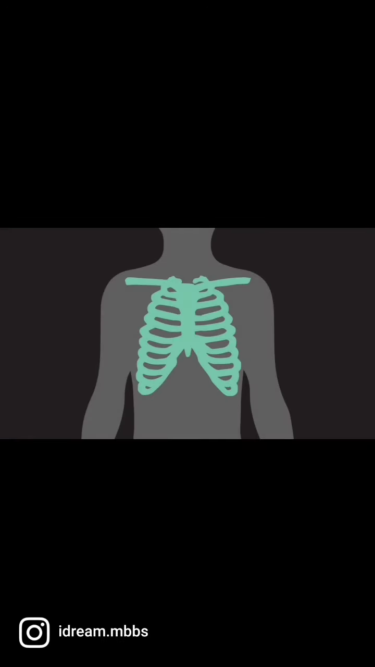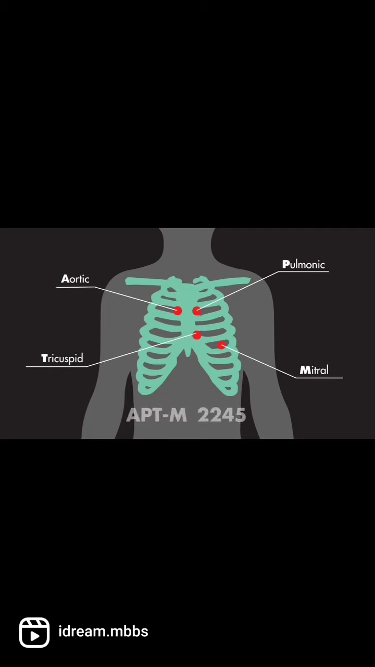This mnemonic comes from the fact that there are 4 general areas on the chest where you want to listen for heart sounds. These are the aortic valve, the pulmonic valve, the tricuspid valve, and finally the mitral valve. The letters in the mnemonic apartment M stand for the first letter of the valves: A for aortic, P for pulmonic, T for tricuspid, and M for mitral. And the apartment number 2245 represents the location of the intercostal space of that respective listening area.